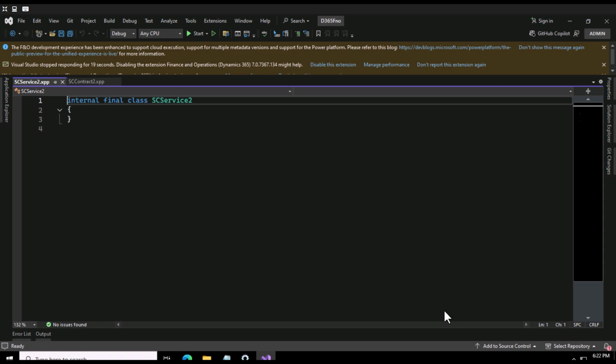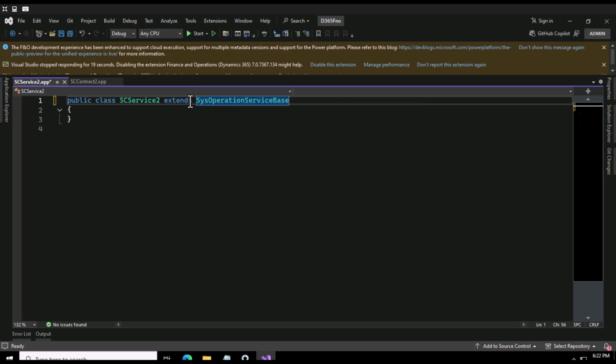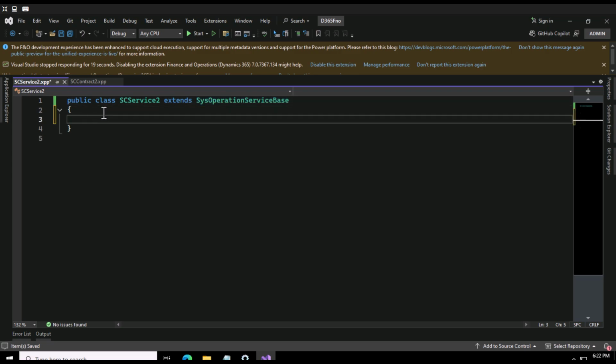Alright, now our service class is created, and I will add a public class here. As you will see, whenever you are writing a service class, you need to make sure you are extending it with SysOperationServiceBase. And let me save this. Here I will create a method. You can create any method. I'm going to give it the name getDataContractParameters.